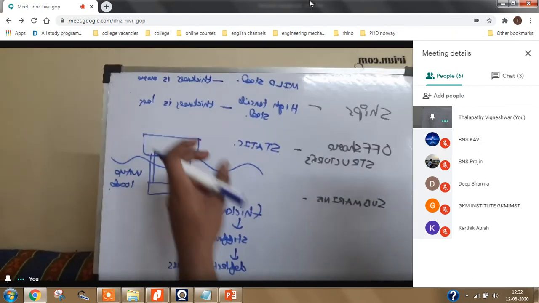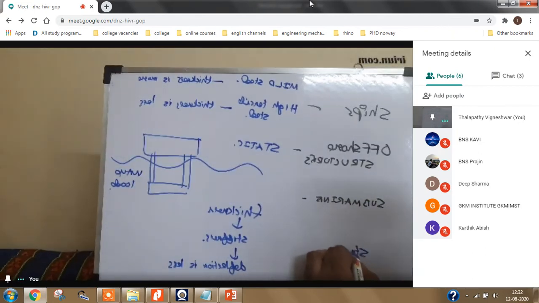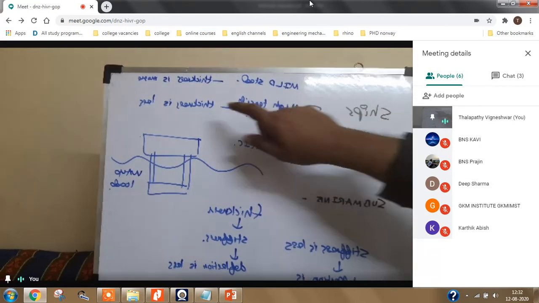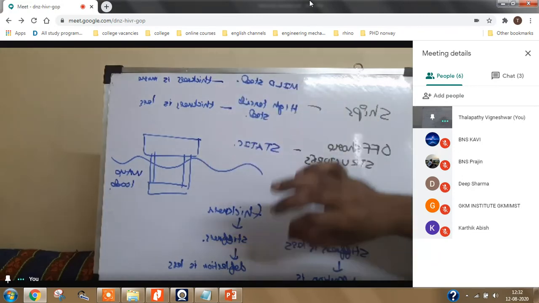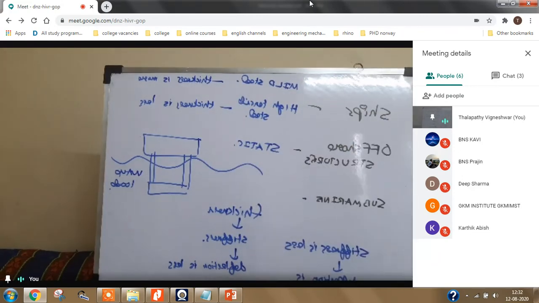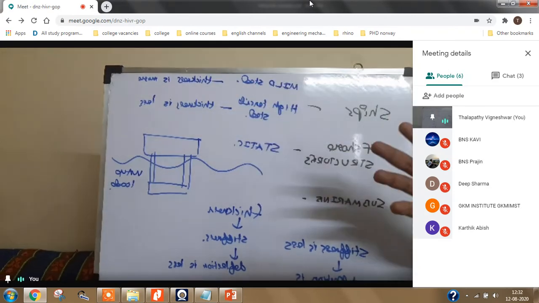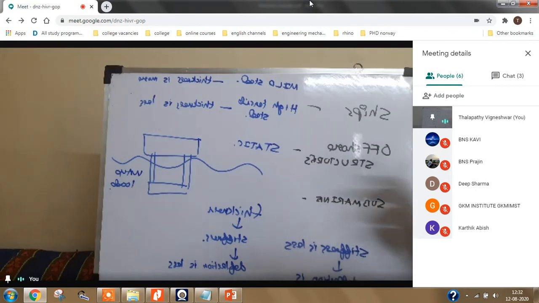Thickness is less. That means stiffness is less. Deflection is more. So what we understand from this is, when you are using high tensile steel, you can reduce the thickness, the weight of the ship will decrease, but the ship will deflect more, it will bend more. But if you are using mild steel, thickness is more, that means the weight of the ship is greater, but the deflection is very less.